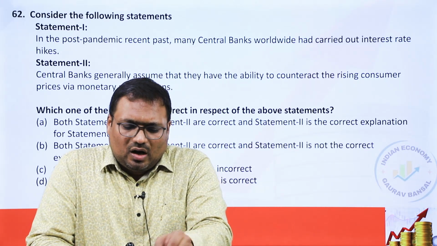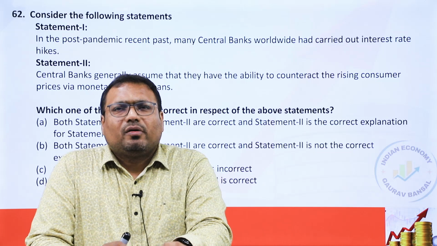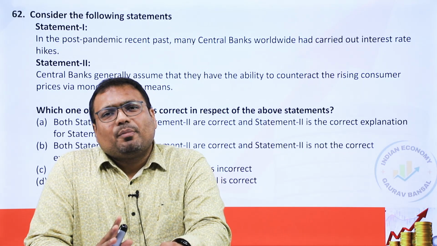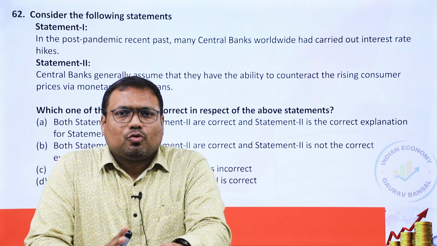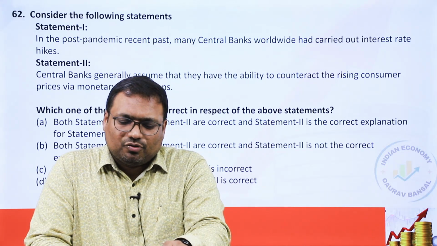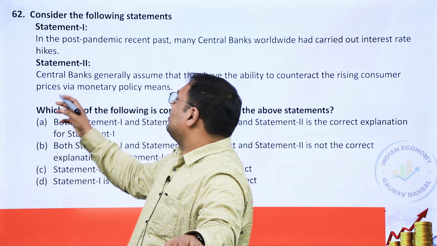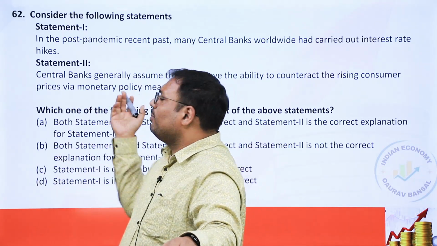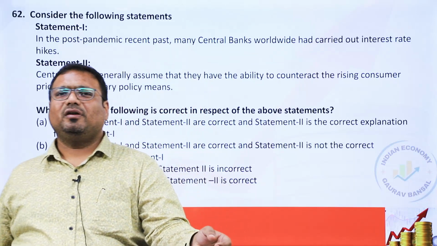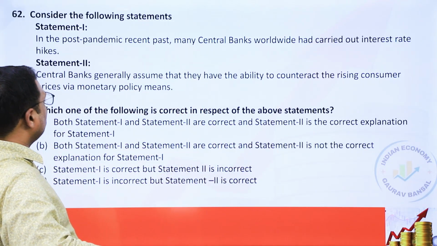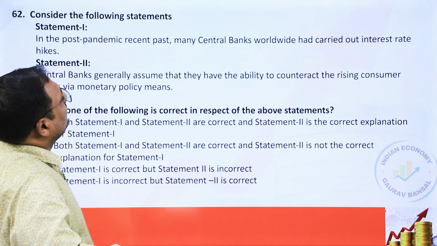Now, I will not be going too much into it, but liquidity trap is a situation in which monetary policy does not work. So yes, there are situations in which monetary policy does not work, and the belief that it always works or that the central bank can control inflation is more of an assumption. The second statement is perfectly correct. Both the statements are correct. Okay.